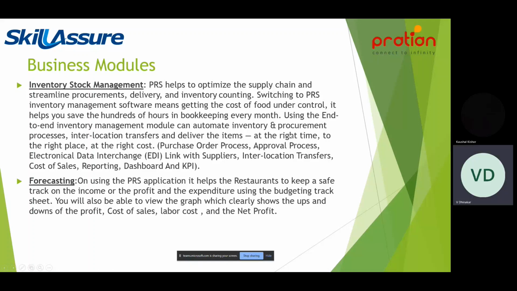So we will be tracking all the profits and all the losses, all the gains, all the sales we have made. Everything will be tracked, and using that information we can forecast what type of profit we will make if we keep on going with the current flow. So this is also one of the important modules for our business modules.